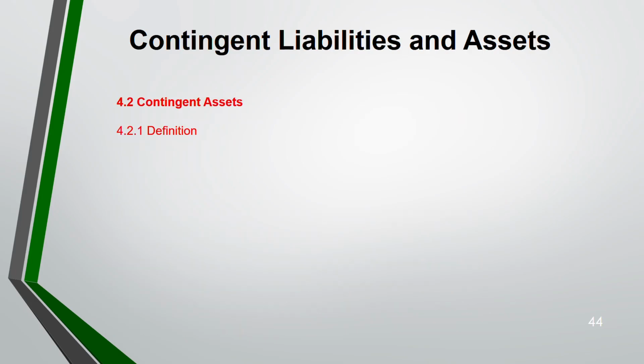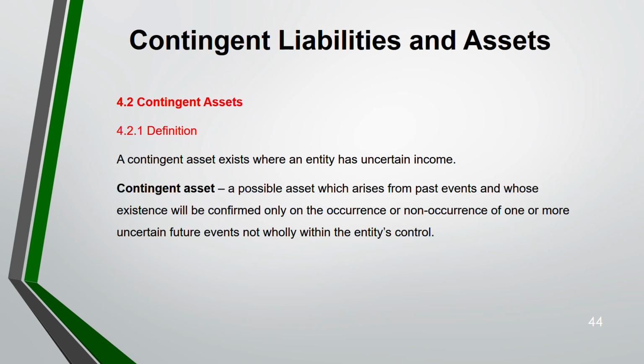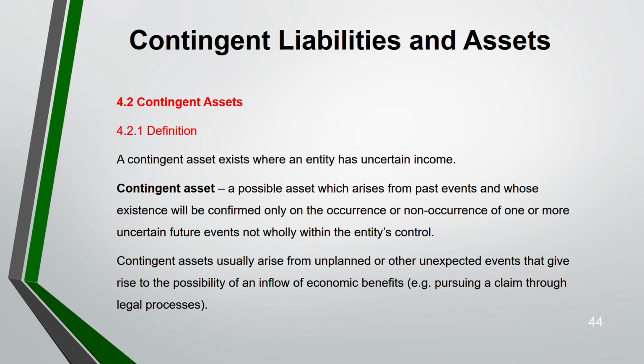Now, coming to contingent asset. A contingent asset exists when an entity has an uncertain income. Contingent asset, a possible asset, arises from a past event. Existence will only be confirmed by occurrence or non-occurrence of one or more future uncertain events, not within the entity's control. Same as the contingent liability definition. In this case, you are receiving; in contingent liability, you have to pay. A contingent asset usually arises from some unplanned or unexpected event that gives rise to a flow of income. So, for example, pursuing a claim through a legal process.